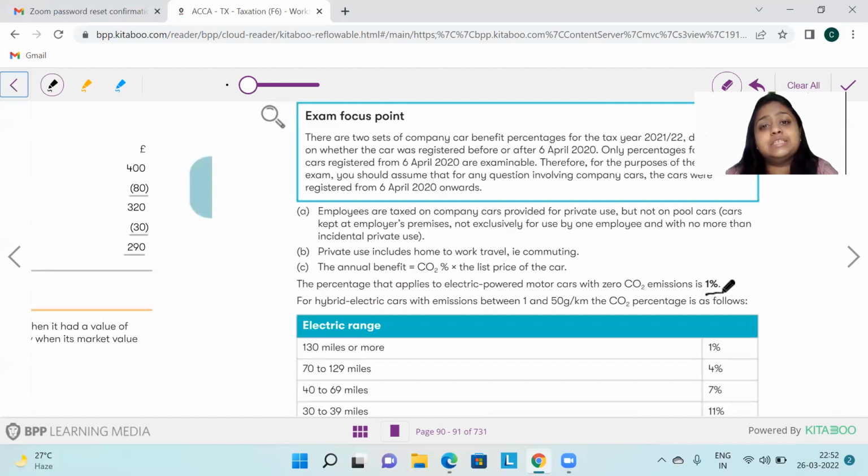Because it has increased by 1%, all the further rates have also increased by 1%, like when the CO2 emission is now between 1 to 50 grams per kilometer. So for the hybrid electric cars, which have CO2 emissions, the rates are based upon the miles. The percentage has also changed. Let's see what the percentage is.